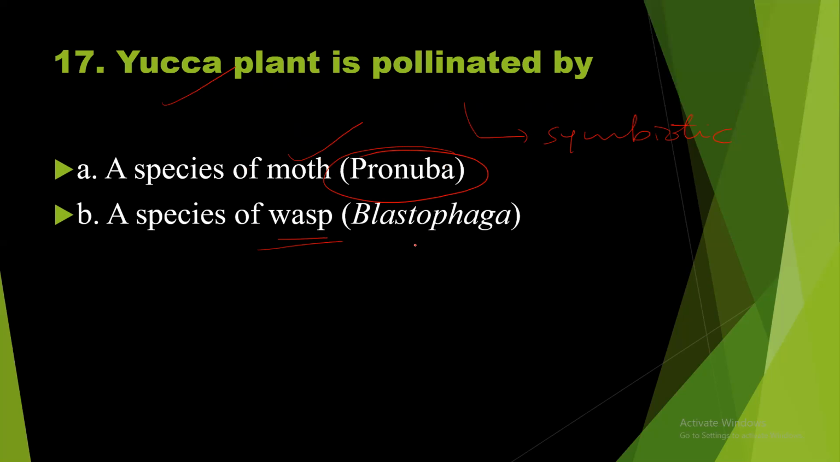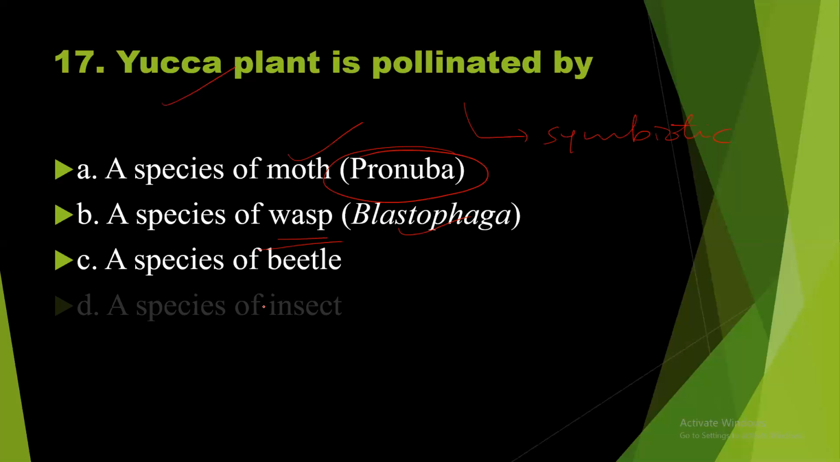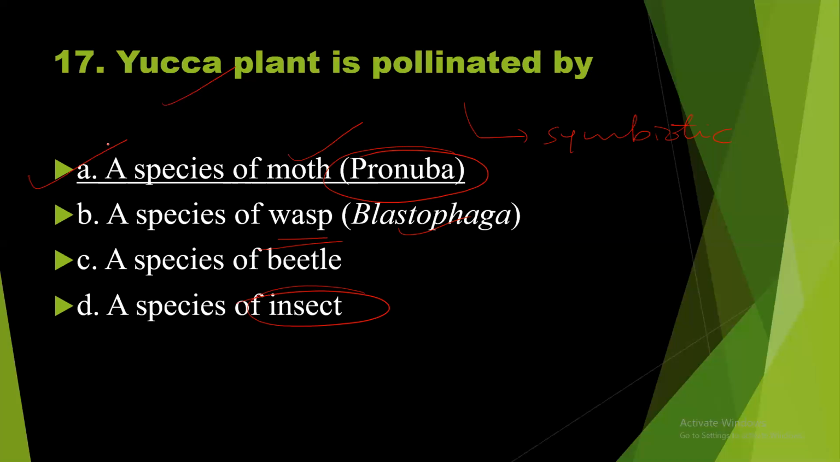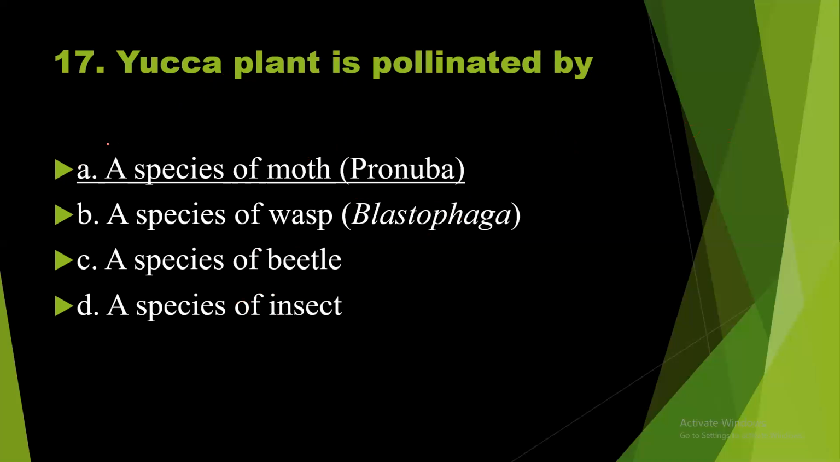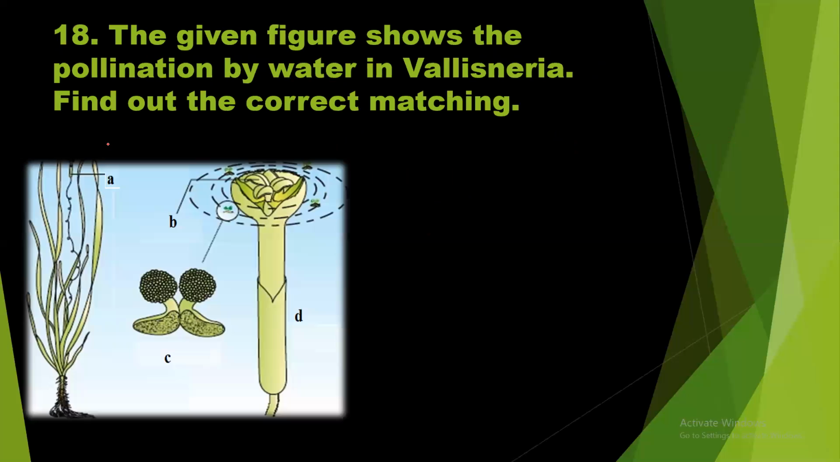Blastophaga is a wasp species, a genus name. A species of beetle. A species of insect. Insect is correct, but which insect? We should specify it. So the answer should be A, I think. Is it true? Yes. Option A is the right answer to question number 7.